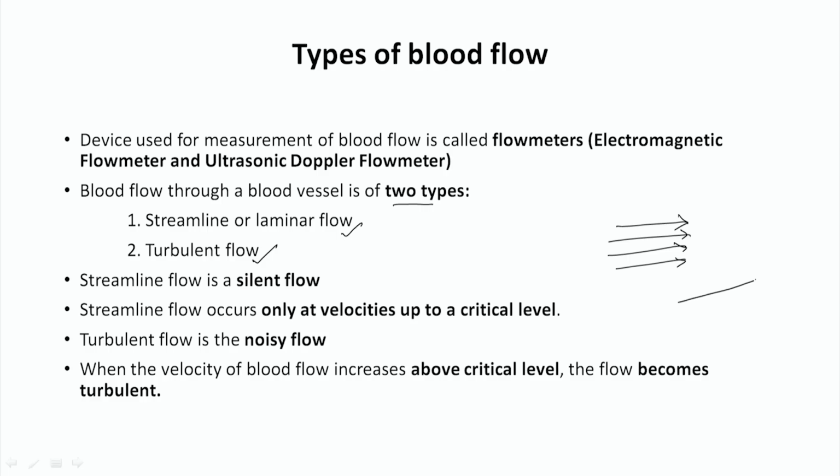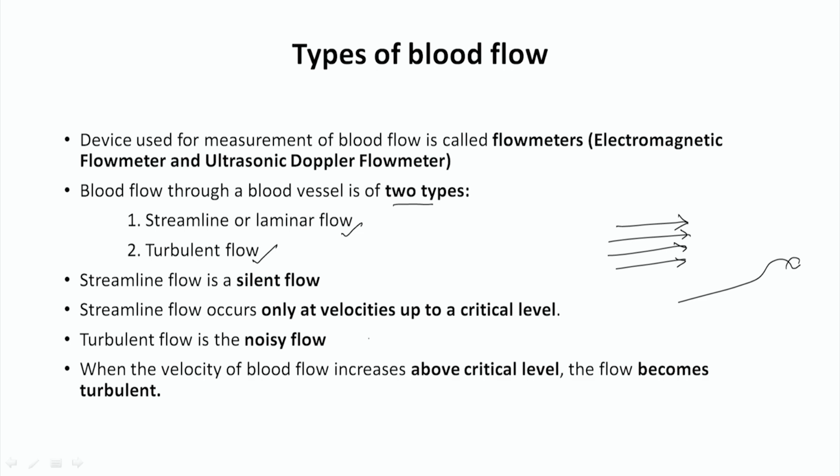And the second is called turbulent flow. Turbulent flow means that some kind of hindrance is there in the blood vessels, so blood will not flow in a single direction. There will be a direction change in the flow of blood, and that is called turbulent flow. Streamline flow is a silent flow. Streamline flow occurs only at velocities up to a very critical level, whereas turbulent flow is noisy flow.